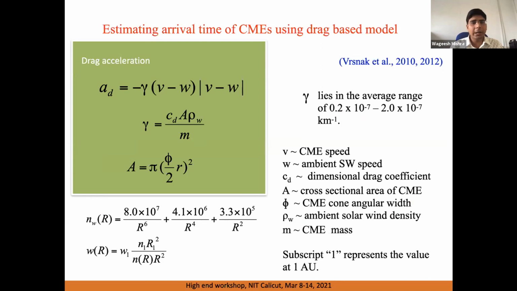So if we know the velocity of the CME and solar wind, we can try to know the drag acceleration, depending on the proportional constant between drag acceleration and the difference in the velocity, and that is gamma in our model. That gamma will also depend on the area of the CME. A wider CME may interact heavily with the solar wind, and there would be a strong drag on the CME. It also depends on the mass of the CME in that volume. So the point is that if we study the drag-based model, even if we don't track a CME much away from the Sun,